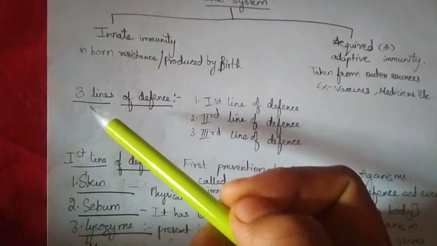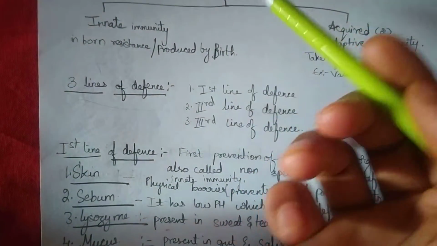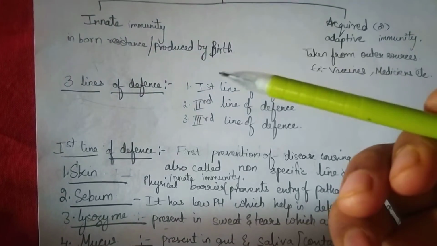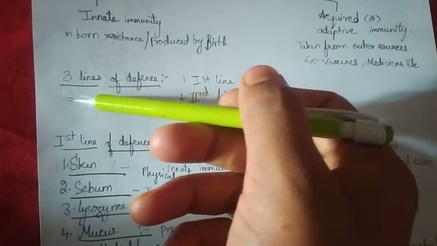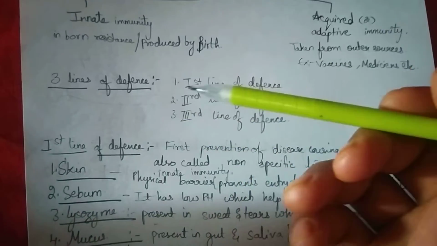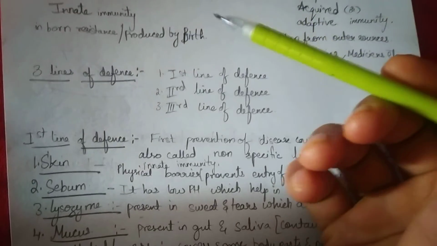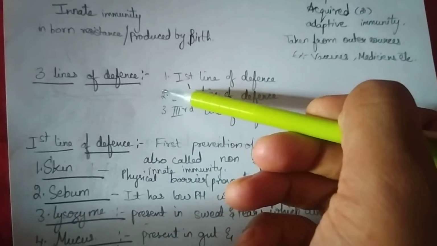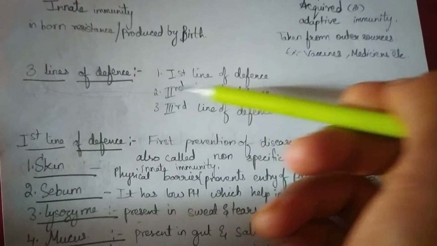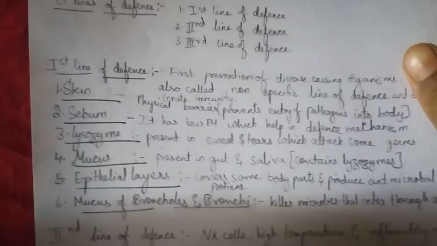Here we have three lines of defense. Three lines of defense is when a disease causing organism enters into a body, the body exhibits these three lines of defense to fight against it. First line of defense, second line of defense, and third line of defense are the three lines of defense.